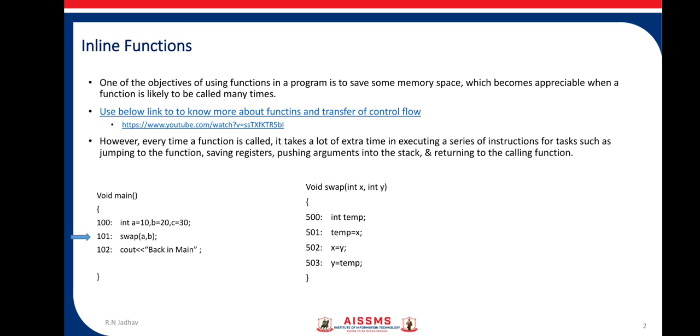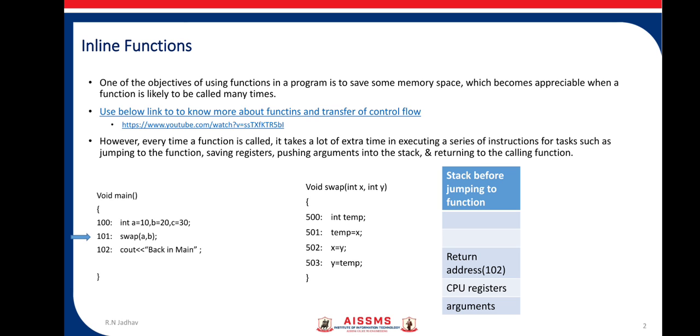It should now execute the function swap, which is at address 500. But before it directly jumps to location 500, it has to store some values.